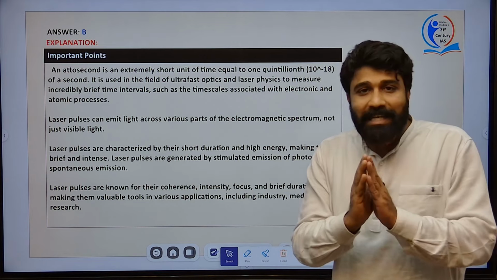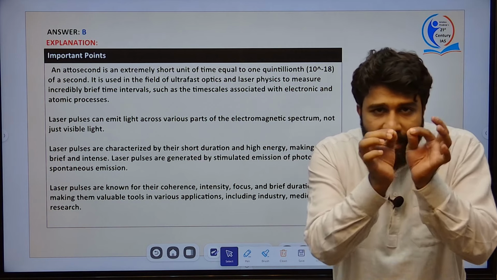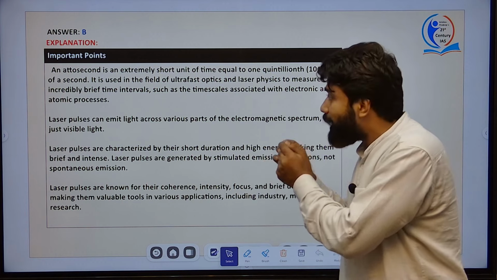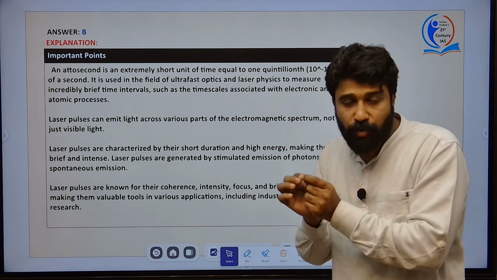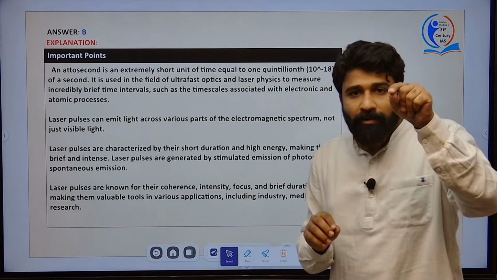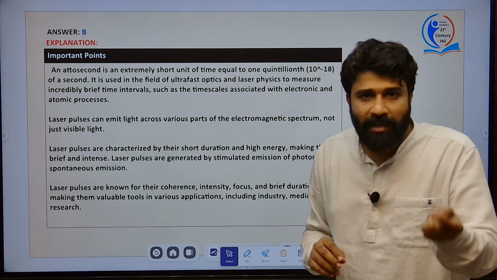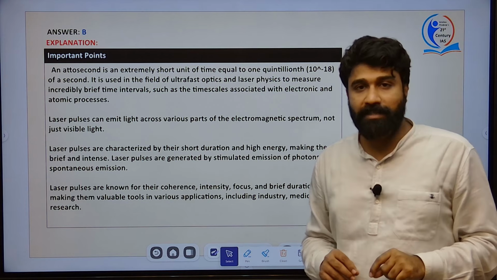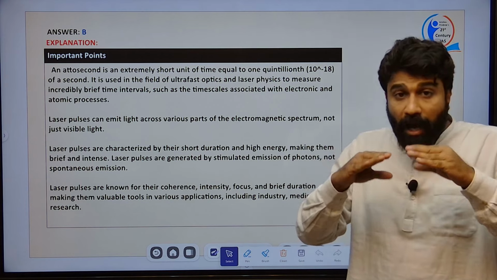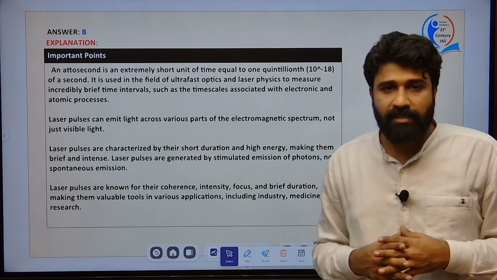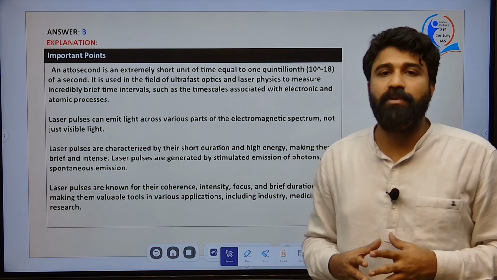So, incredibly brief time intervals can also be measured by this attosecond. This attosecond is equivalent to one quintillionth. Usually you will see billionth part, trillionth part, likewise. But here it is one quintillionth, the 10 to the power of 18th part, of a second. However, it is still in the stage of development.